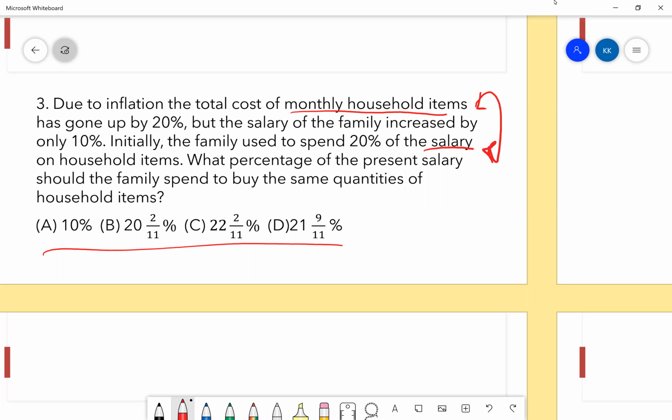The first statement says, due to inflation... Initially you took the salary as 100 or the expenses as 100? Salary as 100. Okay. Salary as 100, so the expenses for household items will be 20 rupees. Due to inflation, the cost of the household items will become 24 rupees. And the salary increases to 110. So 10% of 110 is 11 rupees.